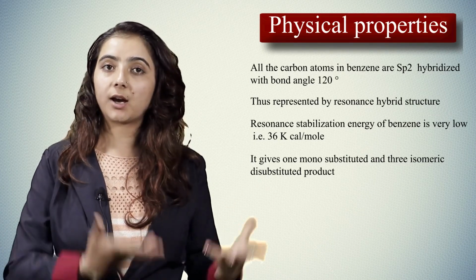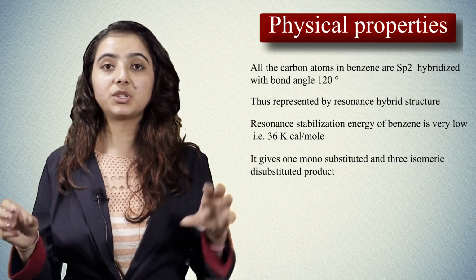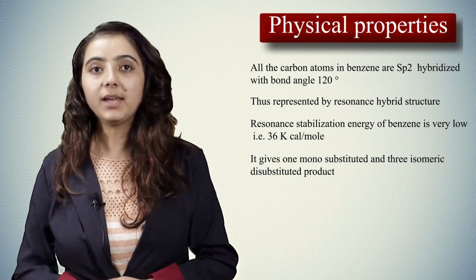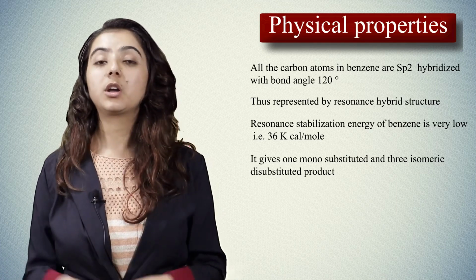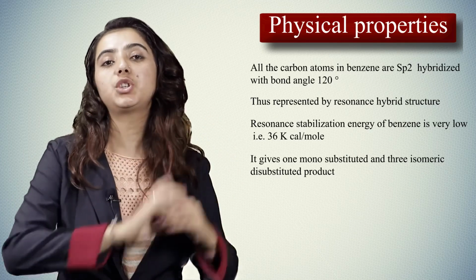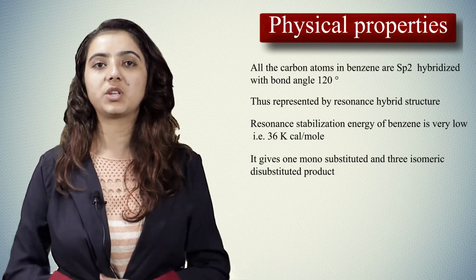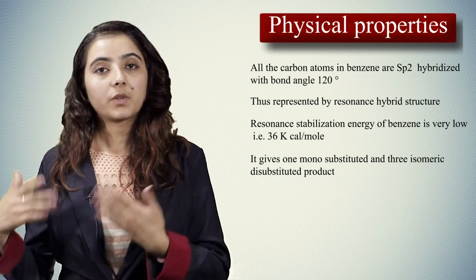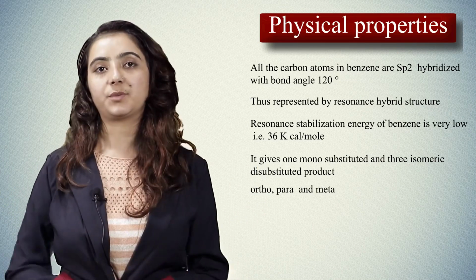When substitution occurs at a single place, substitution at any of the 6 carbons is equal. That's why there is one monosubstituted product. But on the substituted benzene, if further substitution occurs, there are 3 disubstituted products: ortho, para or meta substituted product.